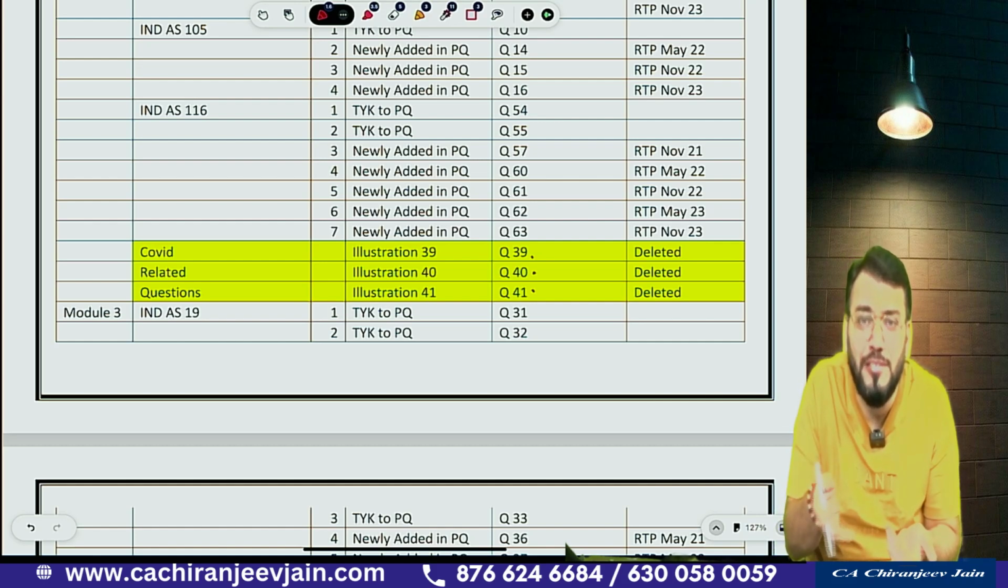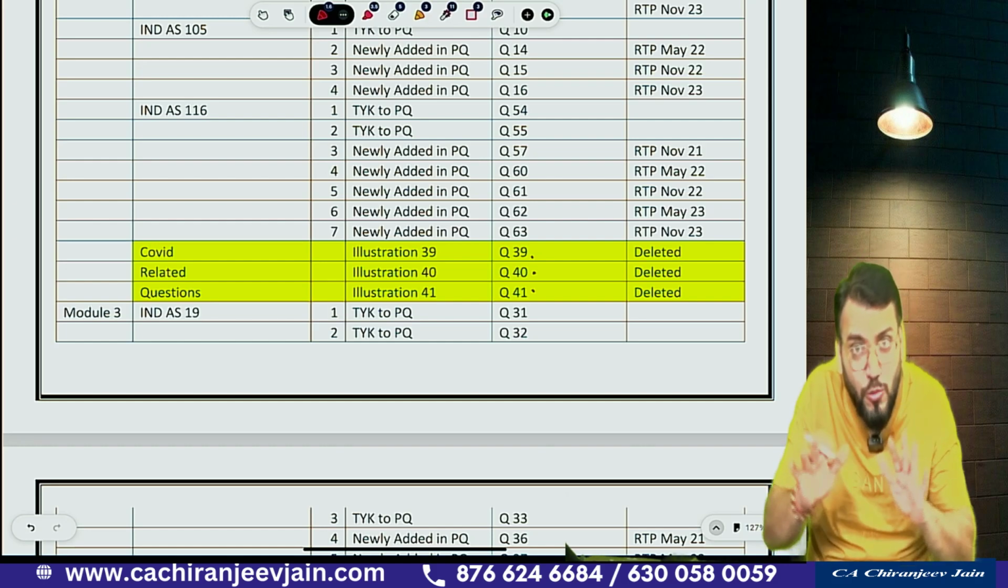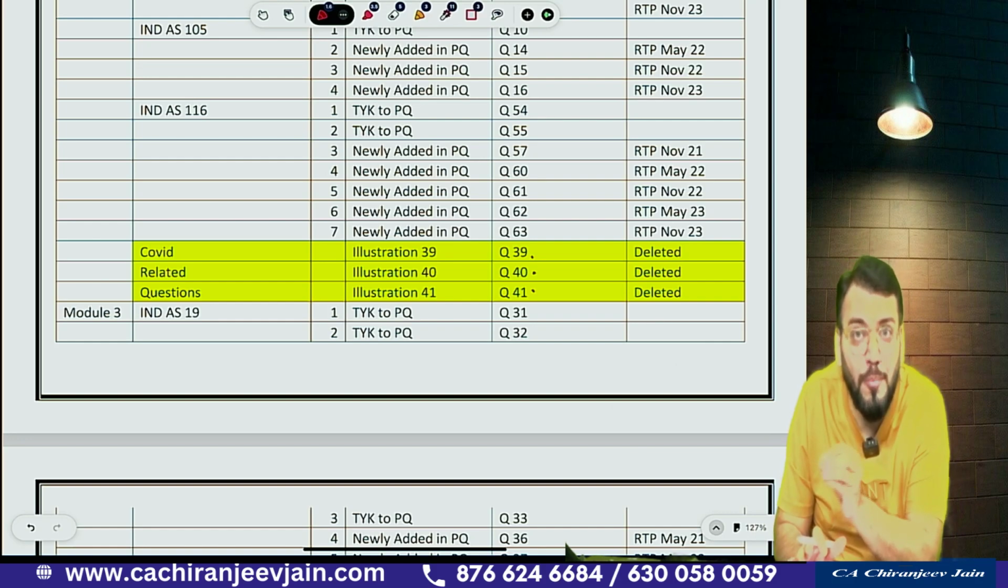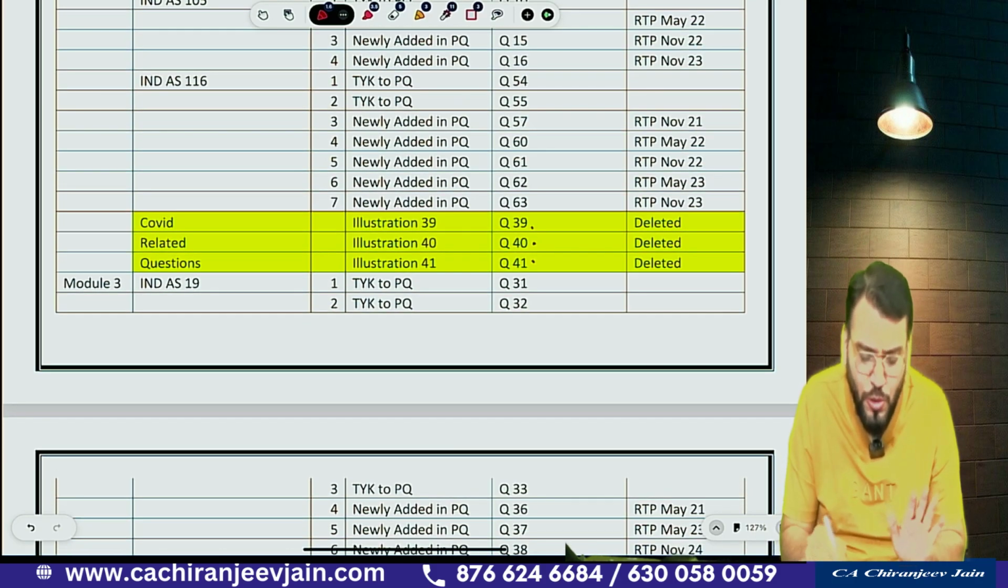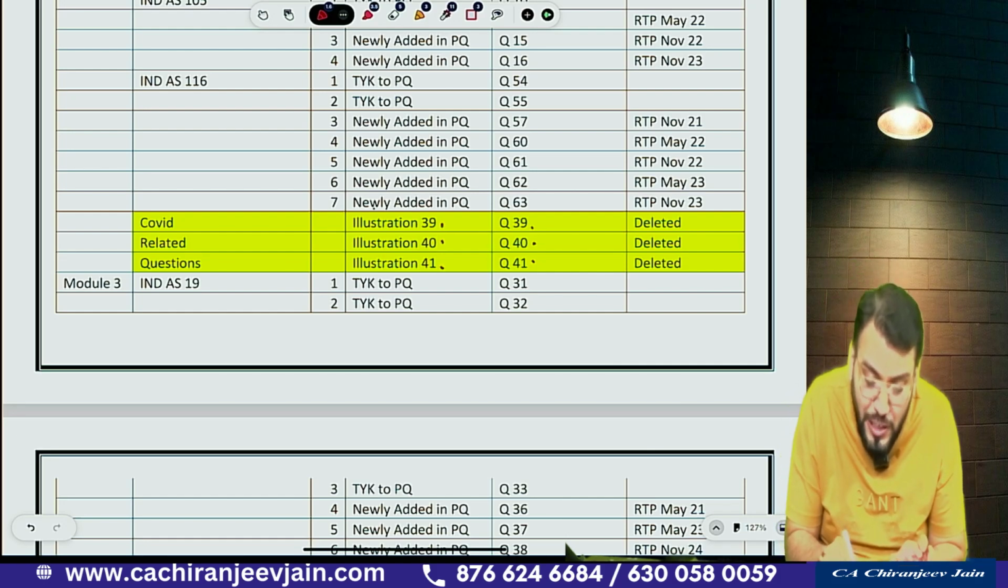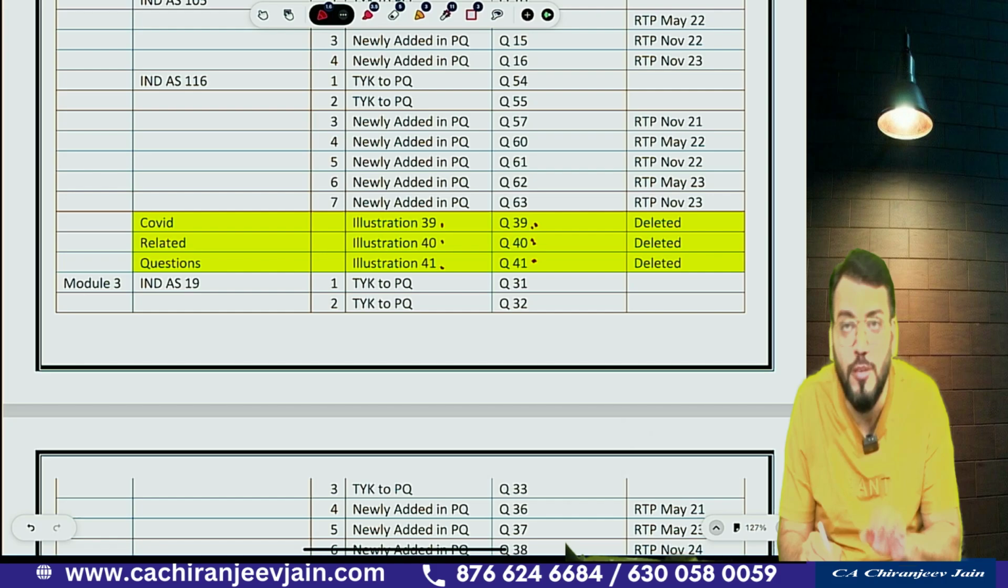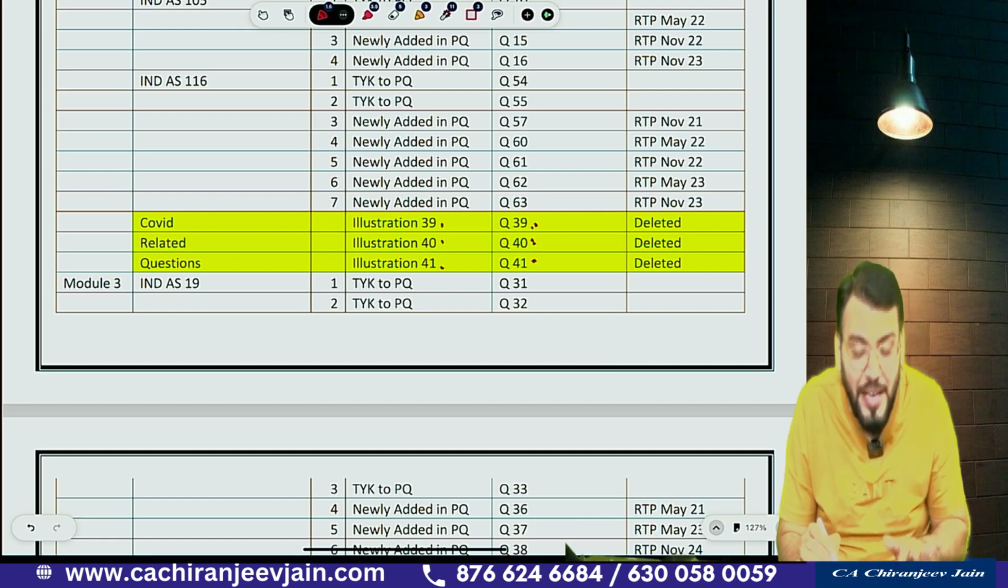So only they may change the word COVID-19, but a question will be based on modification of lesser. I hope you are understanding. But chalo, I just want to say what are the changes made. So this 39, 40, 41 illustration is question number 39, 40, 41 in my 11th edition question bank, which have been deleted from the revised study material.